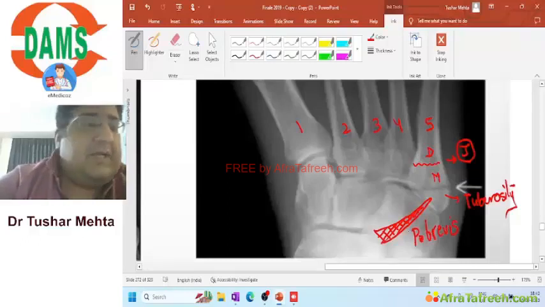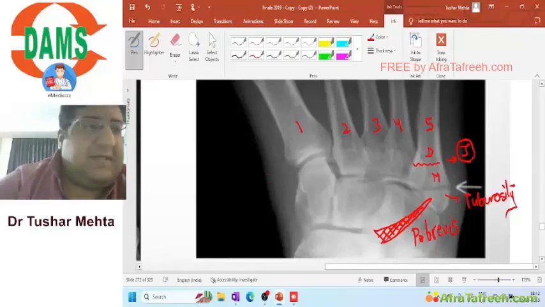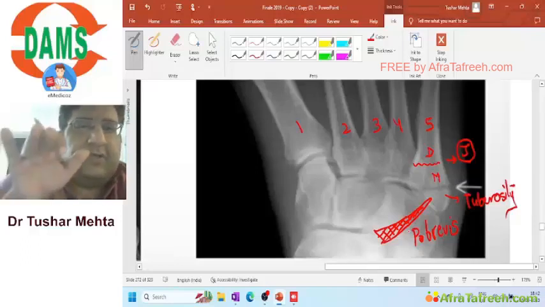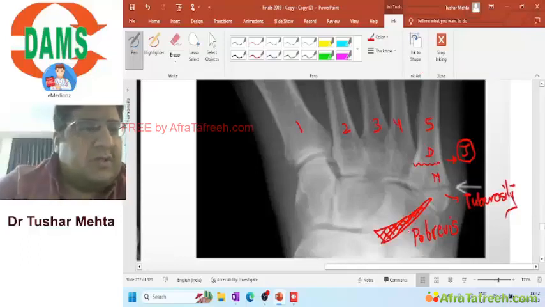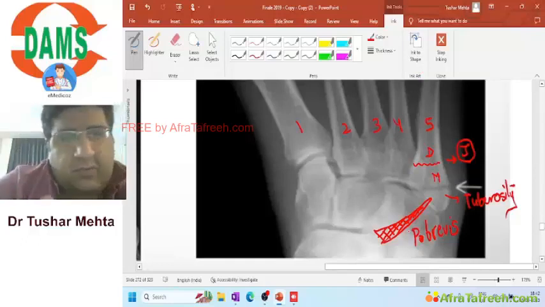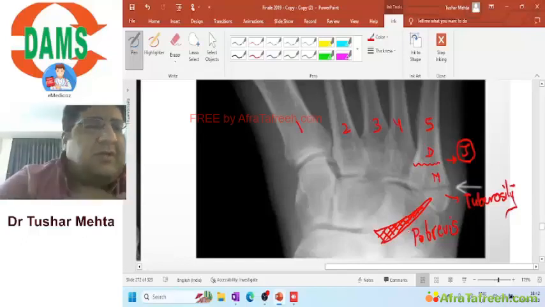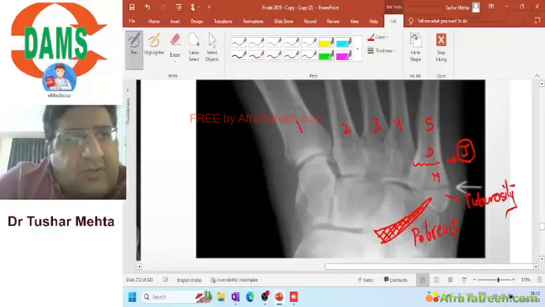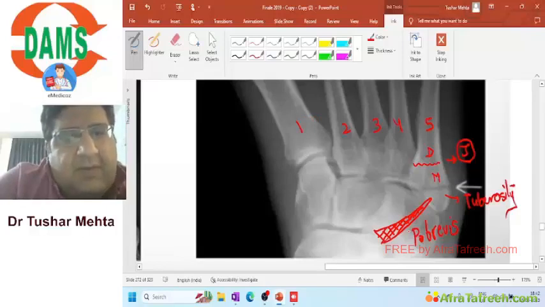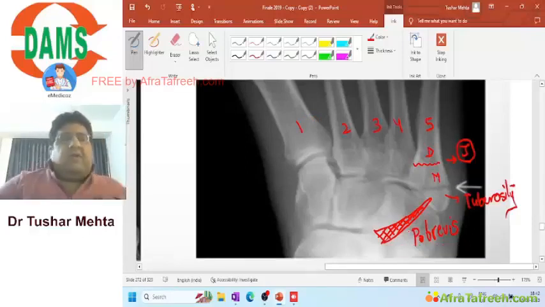Now listen to me very carefully. Somebody is dancing in a high heel shoe, pencil heel shoe. The heel chips off. The foot goes into adduction inversion. There's a twisting injury to the foot. Somebody is playing tennis and wants to pick up a shot, but while picking up the shot, the foot goes into adduction inversion, twisting injury. So whenever there is a twisting injury to the foot, whether during dancing or picking up a tennis shot, it is possible that this tendon called peroneus brevis can go into violent contraction.